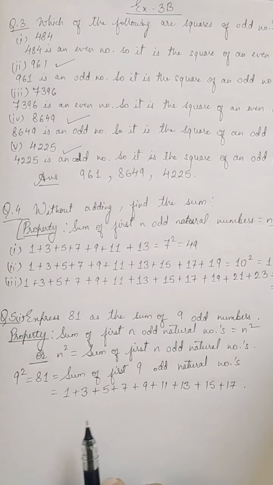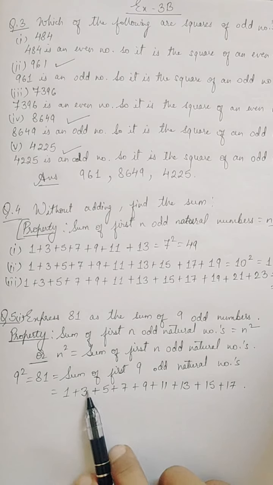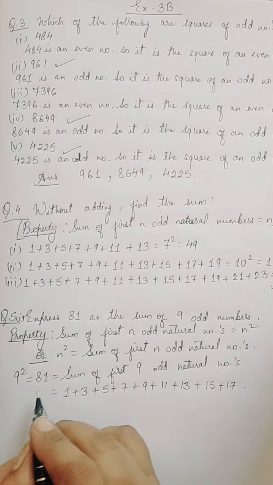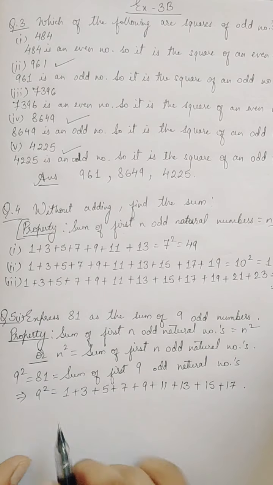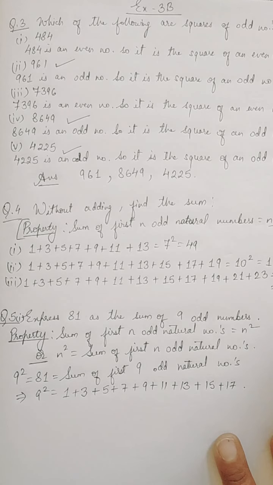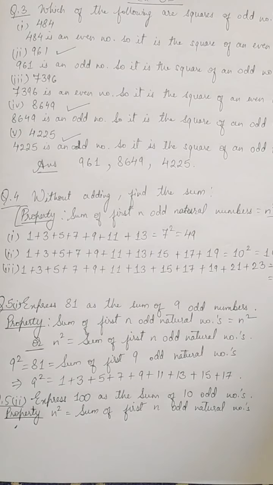So these are 9 in number: 1, 2, 3, 4, 5, 6, 7, 8, 9. So therefore 9 square we got equal to the sum of first 9 odd natural numbers.